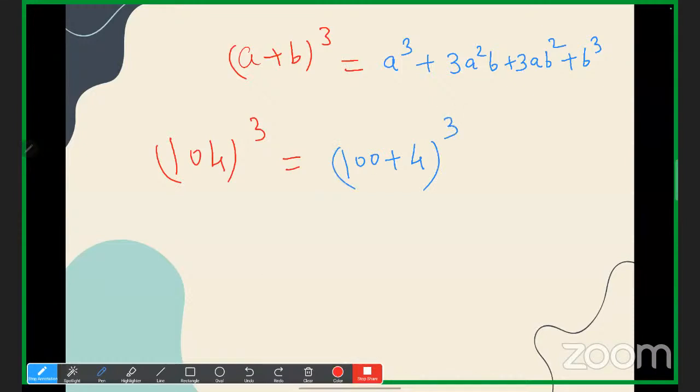And what is a? A is 100 and b is 4. Just substitute the values of a and b and you'll get the answer. Simple calculation is going to be there because 100 is there and 4 is there. Yes or no? So multiplying 100 or power of 100 becomes very easy as compared to multiplying 104 3 times. Understood? Yes or no? Okay. Anything else?